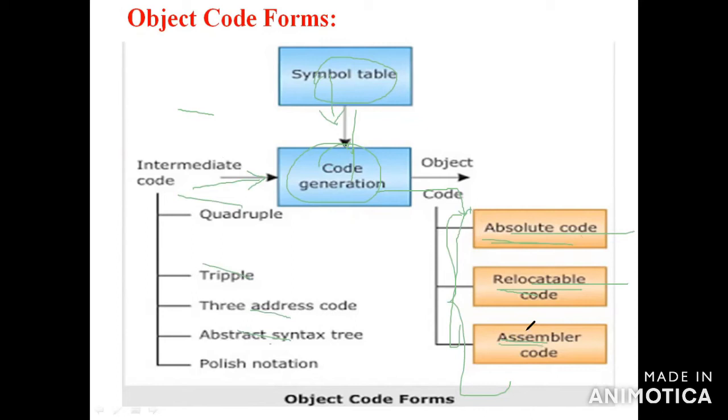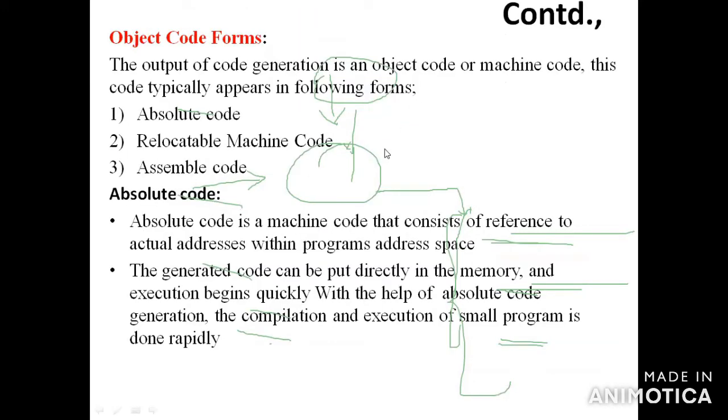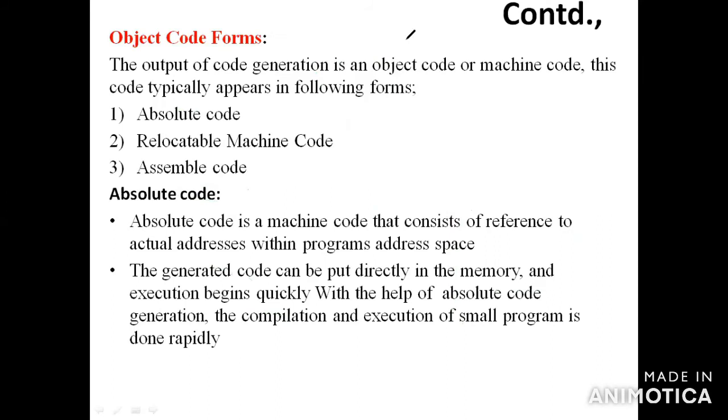So what is absolute code? What is relocatable code? Check once. In object code form we have 3 things: absolute code, relocatable code, and assembly code. The output of the code generation phase is an object code or machine code. So finally, the output is either machine code or assembly code. In the code generation phase, it appears in these three forms: absolute code, relocatable machine code, and assembly code.